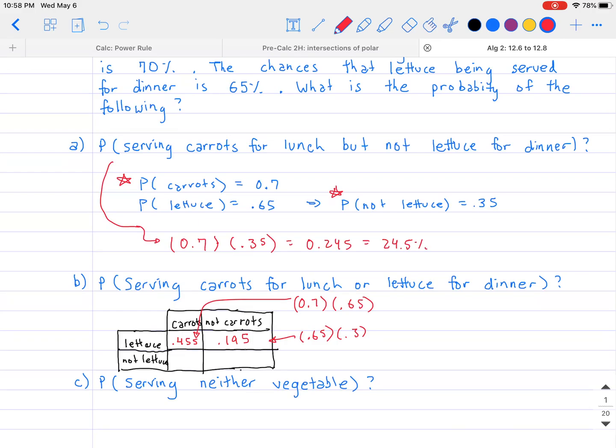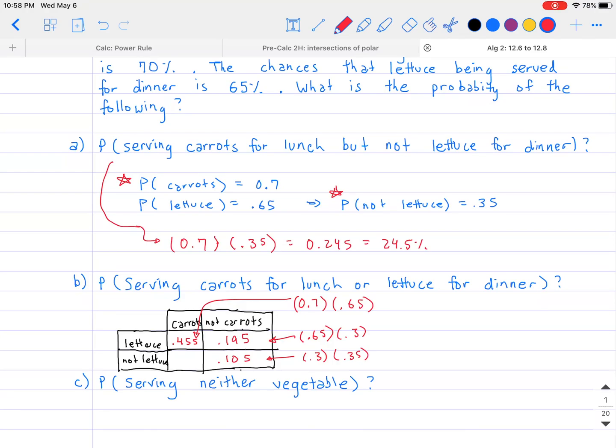Now, if I'm looking at the probability of not having lettuce and not having carrots, both together, I take 0.3, the probability of not having carrots, multiplied by the probability of not having lettuce, which is 0.35. 0.3 multiplied by 0.35 gives us 0.105, so a 10.5% chance.